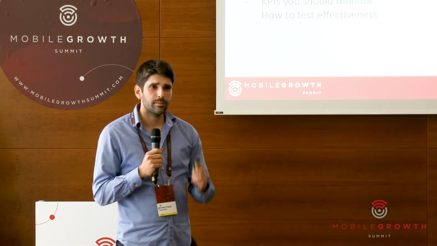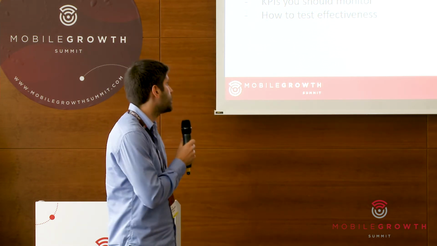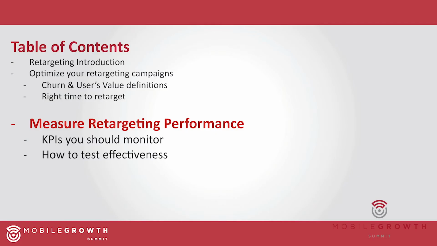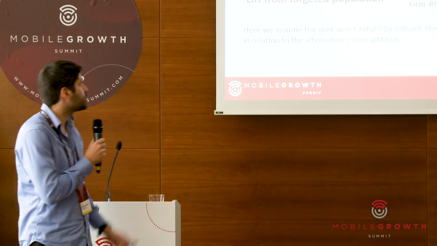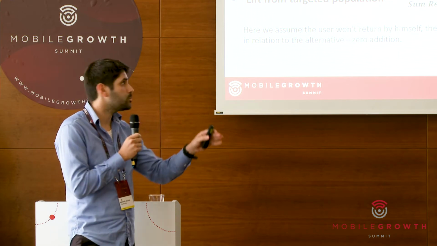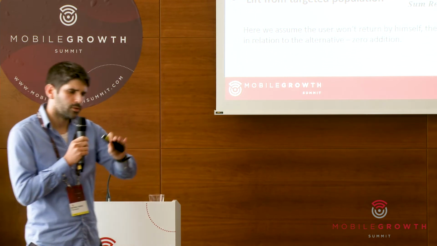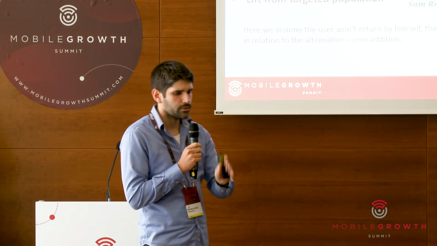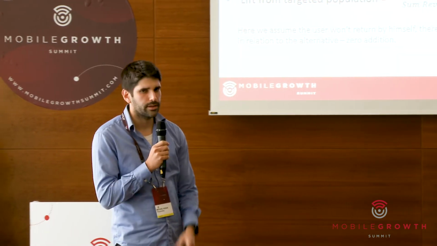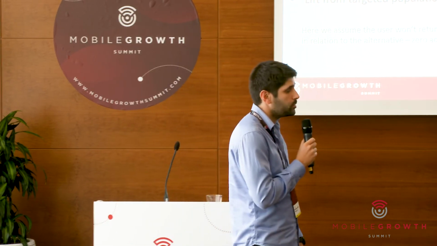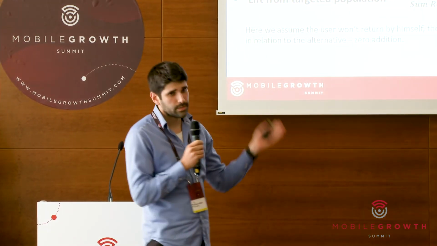Okay, so after moving through these two sections, we move to the last section, which is measuring the retargeting performance of your campaign. Let's go through some KPIs. The first one, the traditional ROAS 3D or 7D. After the retargeting event, as we said, we change the attribution of the user to the retargeting campaign, so all the revenue generated for this user after this point is assigned to the retargeting campaign, and then divided by the spend we had to make in order to return this user. And this is the ROAS, simple, right?